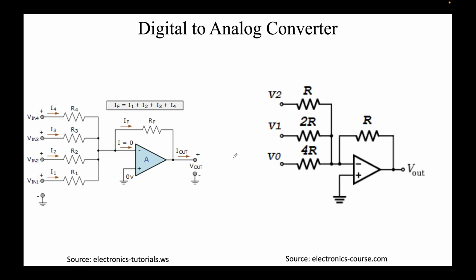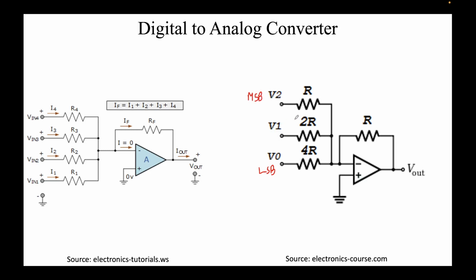This is again a very simplified version. This is an operational amplifier with negative feedback. You see the feedback is connected to the negative terminal here, and these are the 3 bits. This is the first bit, the LSB, least significant bit, and this is the MSB over here.